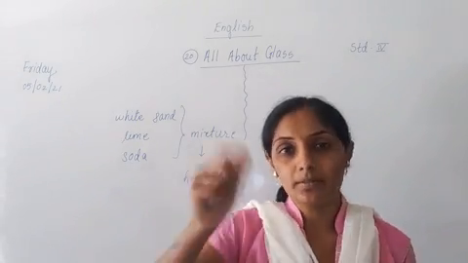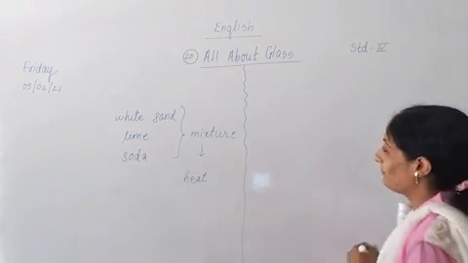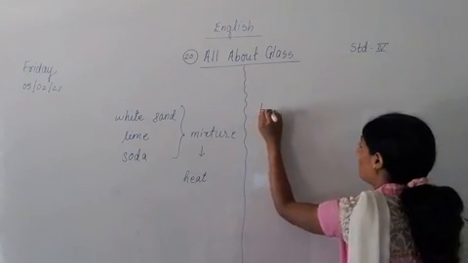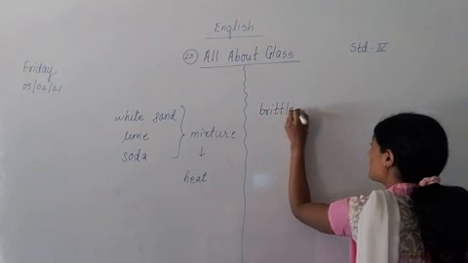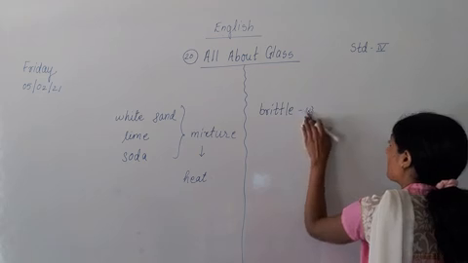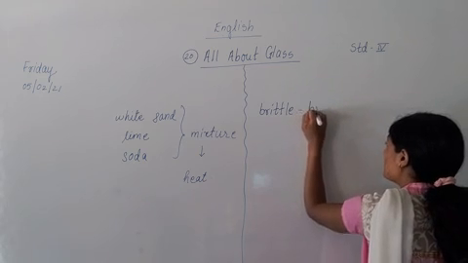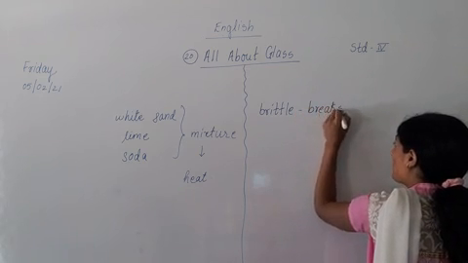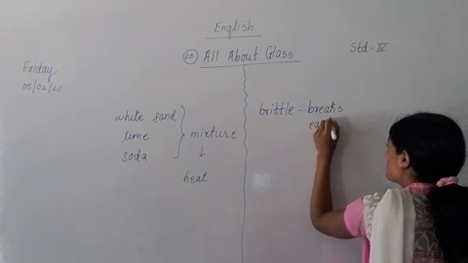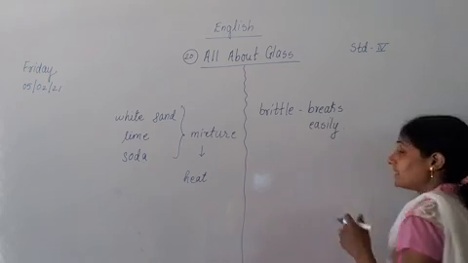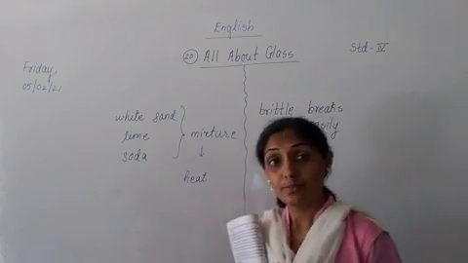Glass is brittle. Brittle means what? Which breaks easily. Anything which breaks easily is called brittle, and glass is brittle.